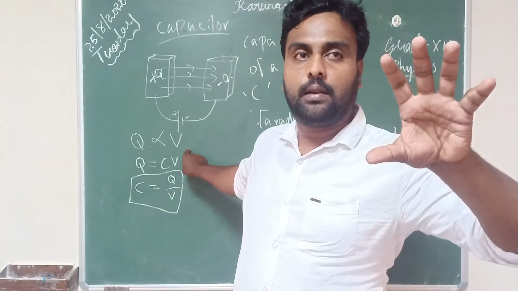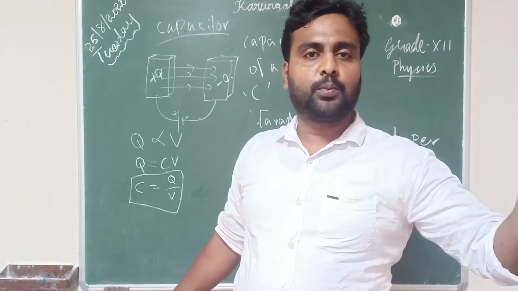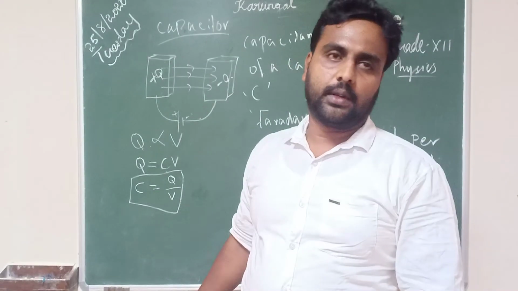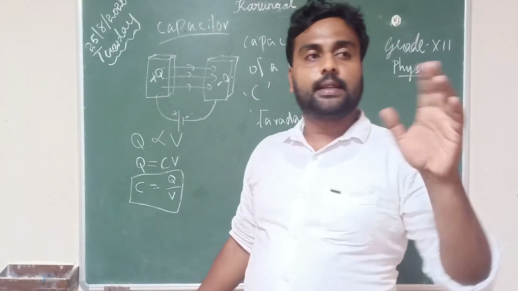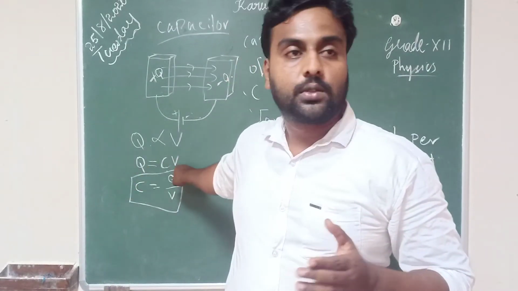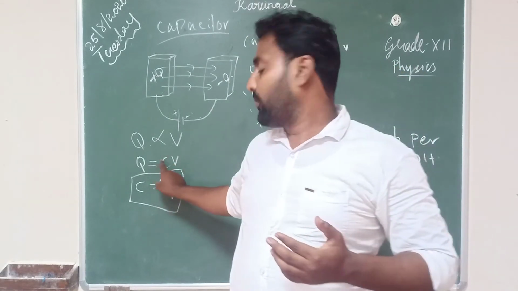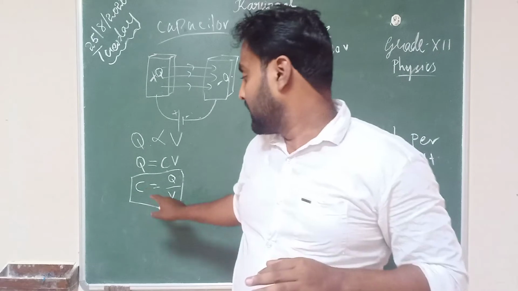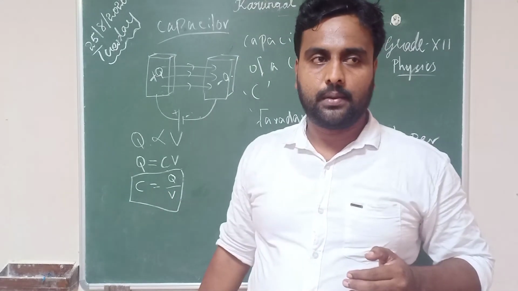So in general we can say charge is directly proportional to potential difference. Q is directly proportional to V, so we can replace the proportional symbol and write Q is equal to CV. From that we can find the capacitance C equal to Q by V.